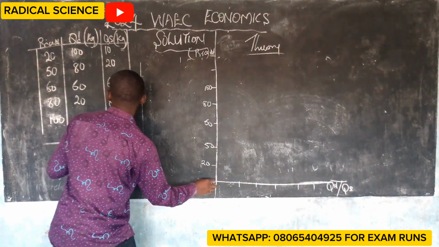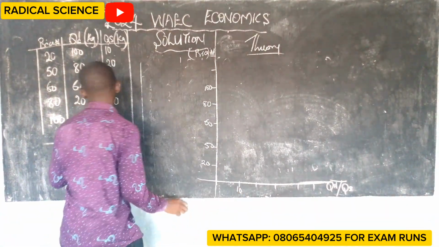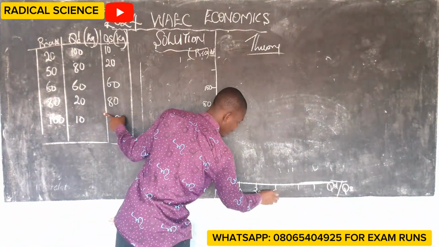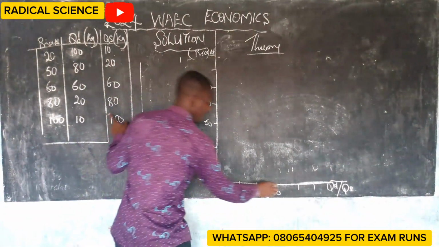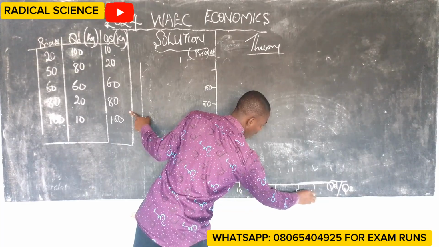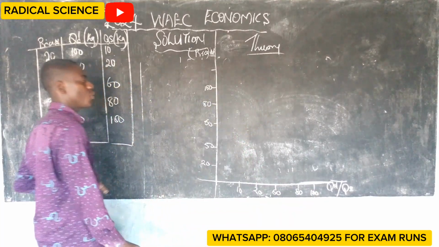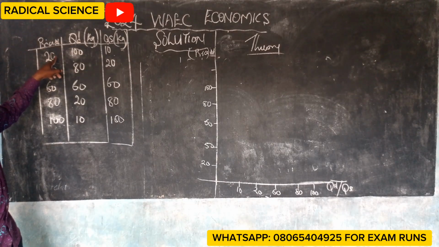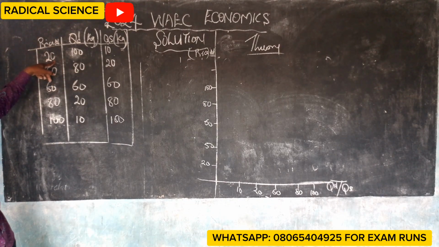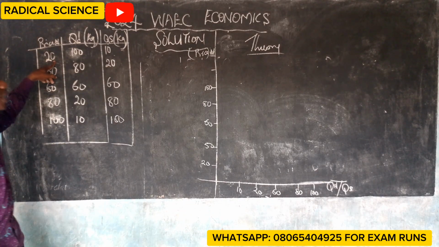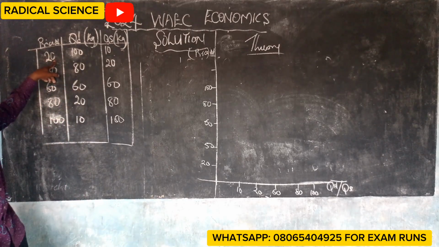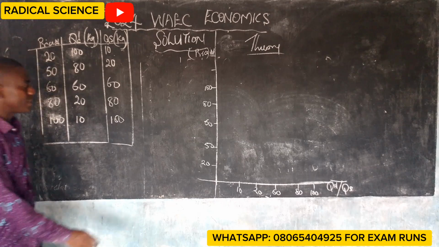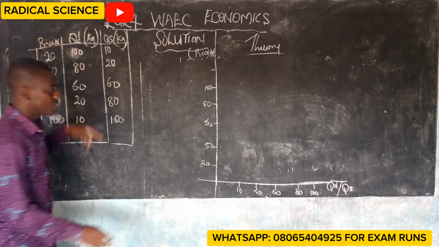We have 10, 20, 60, 80, and 100. Please watch me as I plot the graph. Now, at 20 naira, how much quantity of this product was demanded? If you check, it is 100.